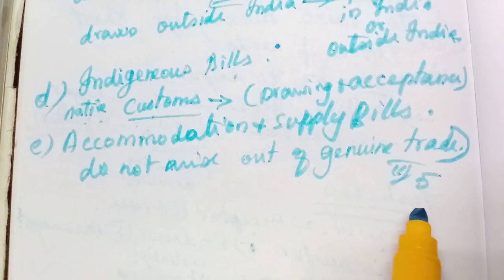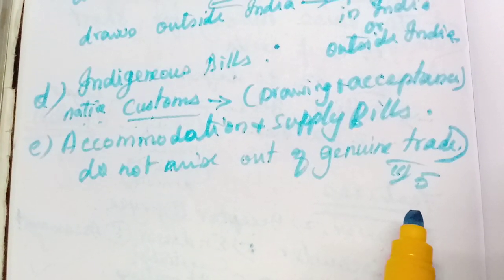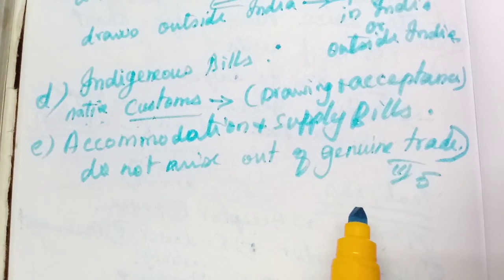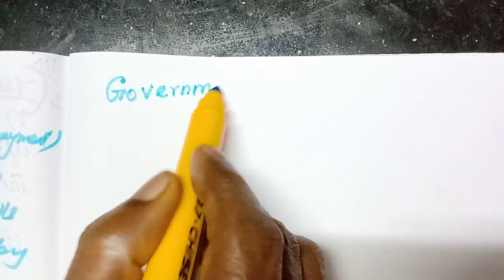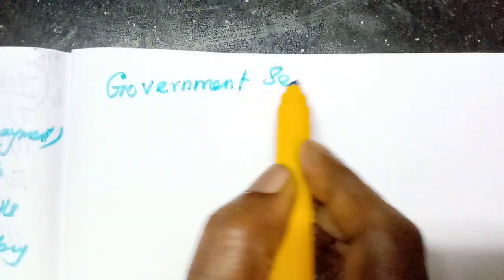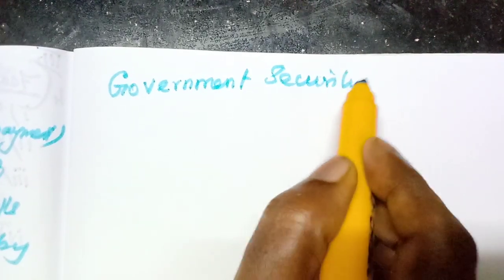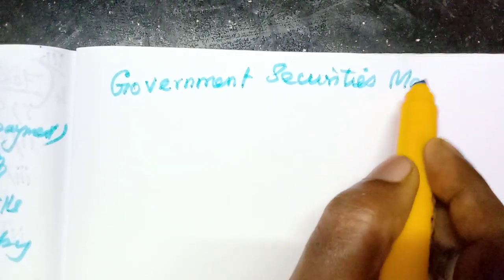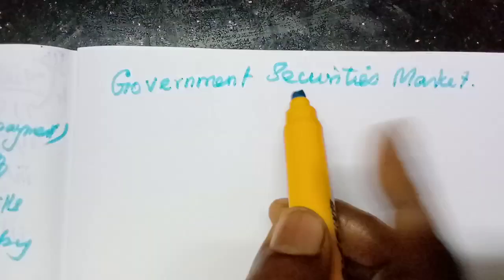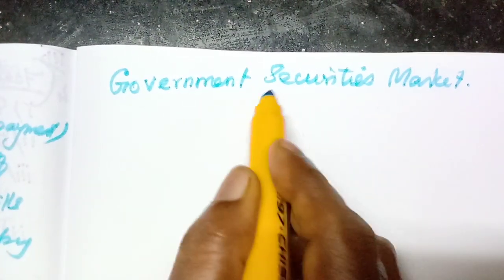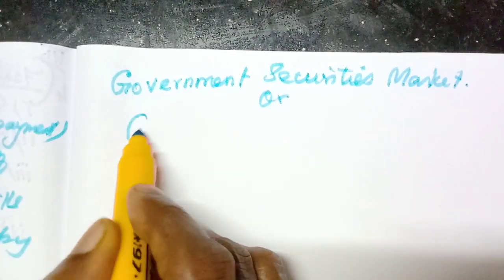Now we will learn the next security: the government securities market. They are called gilt-edged.